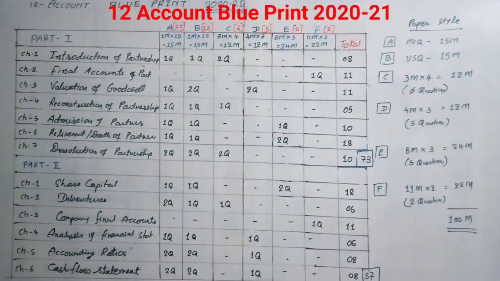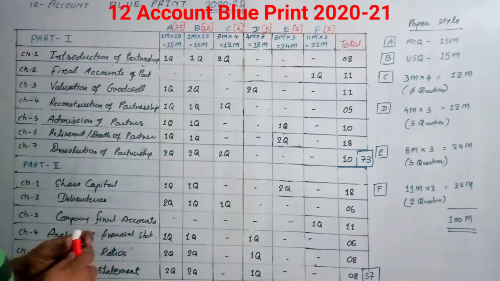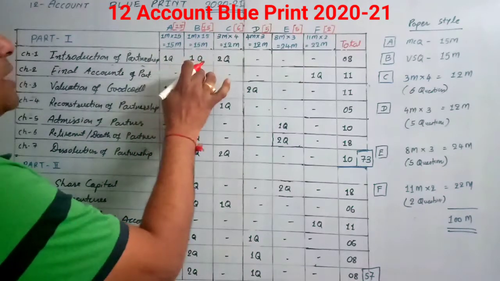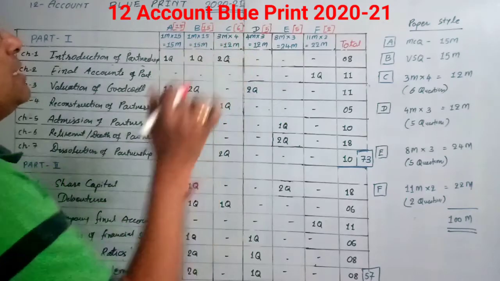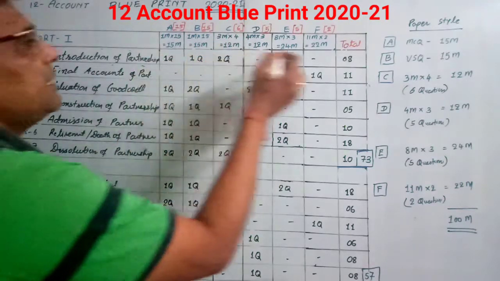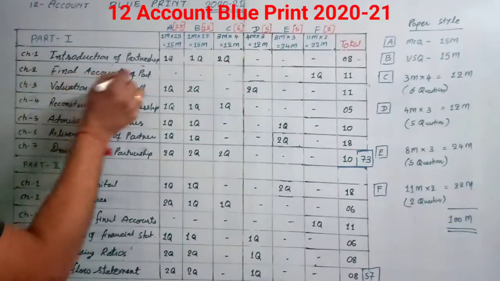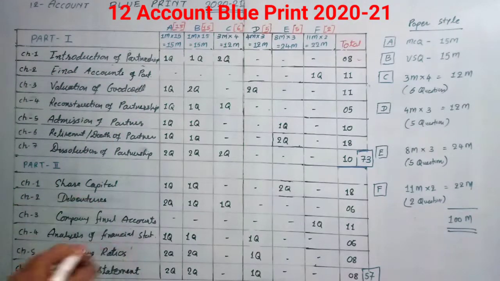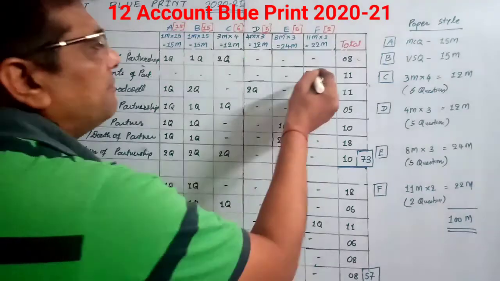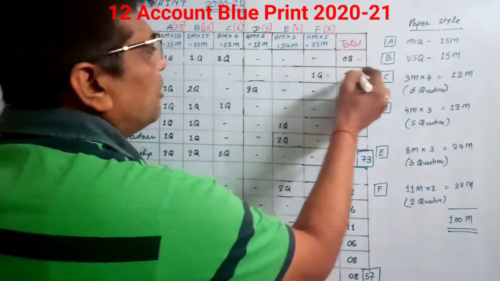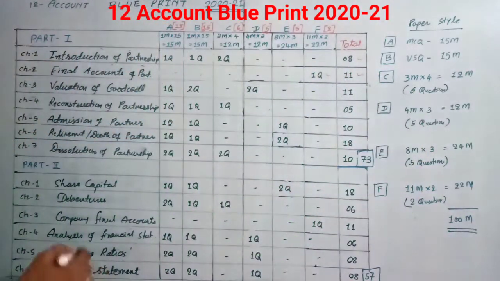Now look here. As per Part 1, Chapter 1, Introduction of Partnership: 1 mark MCQ, 1 mark VSQ, and 2 questions they will ask of 3 marks. So the total for this chapter is 8 marks. Now Final Account of Partnership: they will ask 1 mark question, and 1 question only of 11 marks in Section F, so that we have to attend.